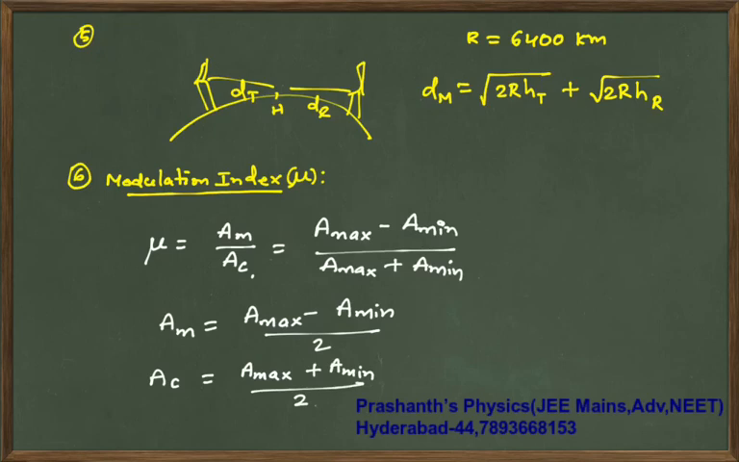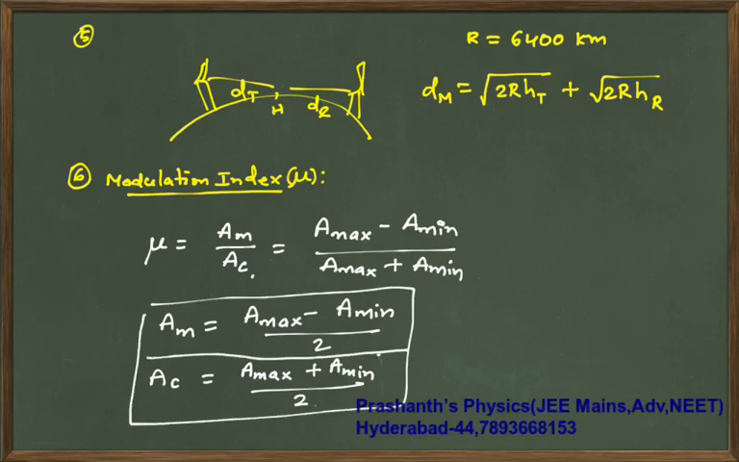Okay, AC, mu you have written. So remember all these results. A max is the maximum amplitude of the modulated signal. Percentage modulation, if it is asked, you can write it accordingly: mu into 100, basically it is AM by AC into 100.